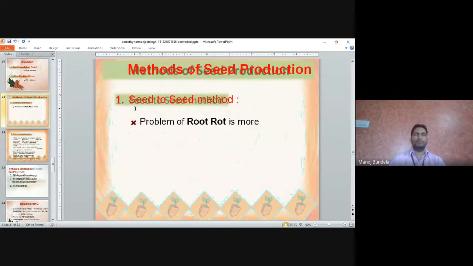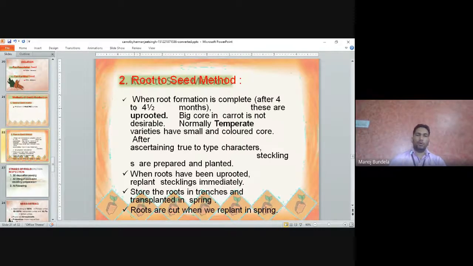Seed to seed method means first we sow the seeds, then the roots develop and we keep the roots in the field itself, and in the next season flowering starts. We will not remove the roots, and the flowers come from them. Because roots stay a long time in the soil, there is a chance of root rotting. That's why we will not go for the seed to seed method but for the root to seed method.